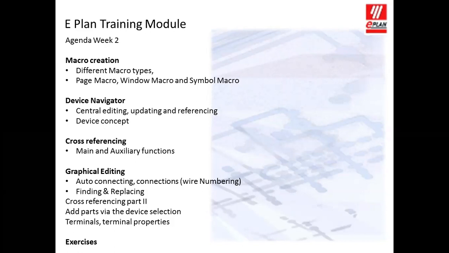Then cross referencing. You might be aware that whenever you have a contactor with an auxiliary contact placed in some other location on another page, we can cross reference that contactor and contact, and we can study this kind of cross referencing in depth. And then graphic editing, with the auto connection options, multiple line and single line connections, which we also cover.